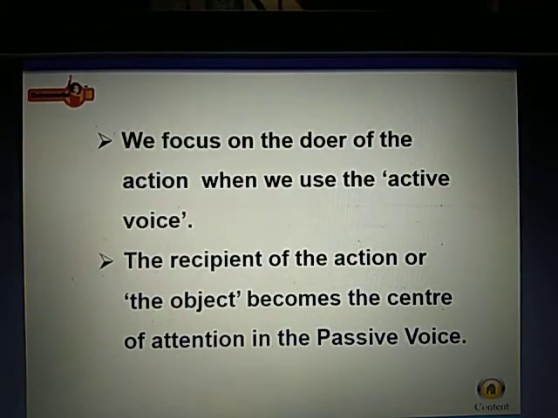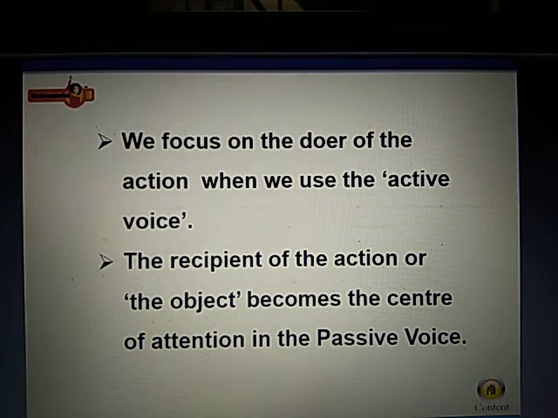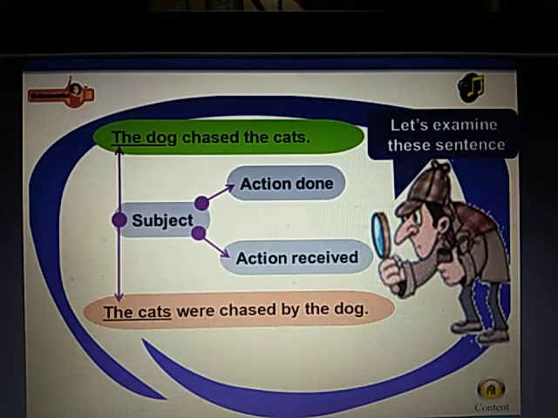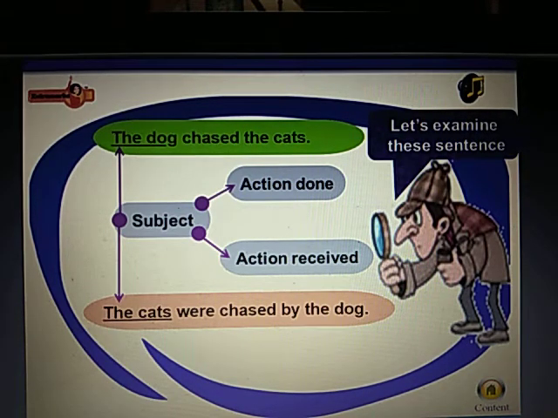We focus on the doer of the action when we use the active voice. The recipient of the action or the object becomes the center of attention in the passive voice. Let's examine these sentences. The dog chased the cats. The cats were chased by the dog. The dog and the cats are the subjects of these sentences. The dog in the first sentence performs the action, chased the cats. The cats in the second sentence receive the action, chased by the dog.